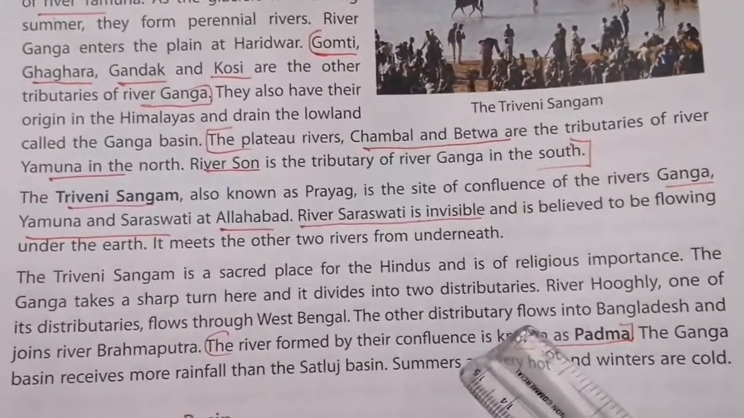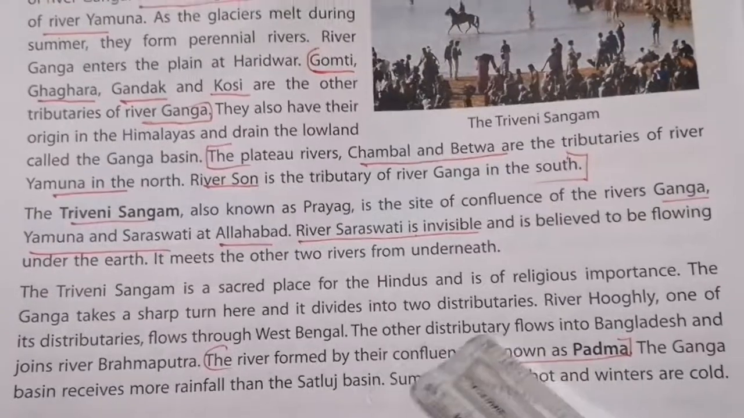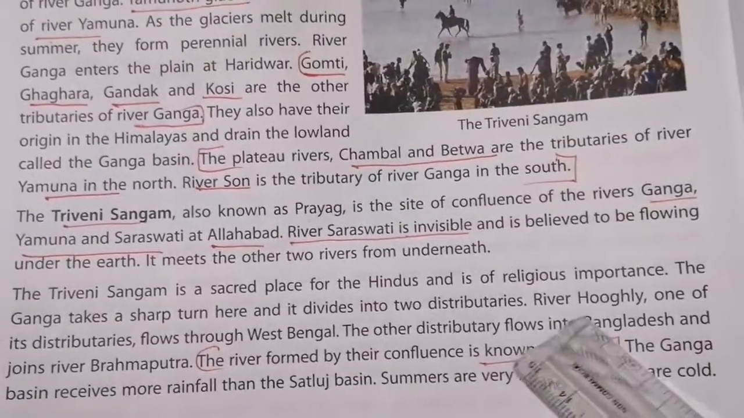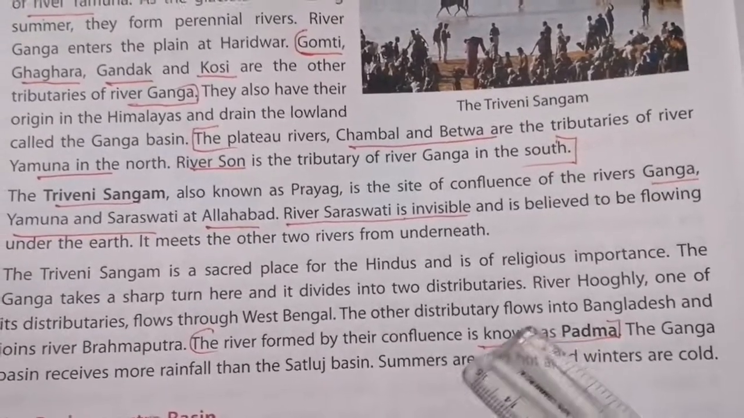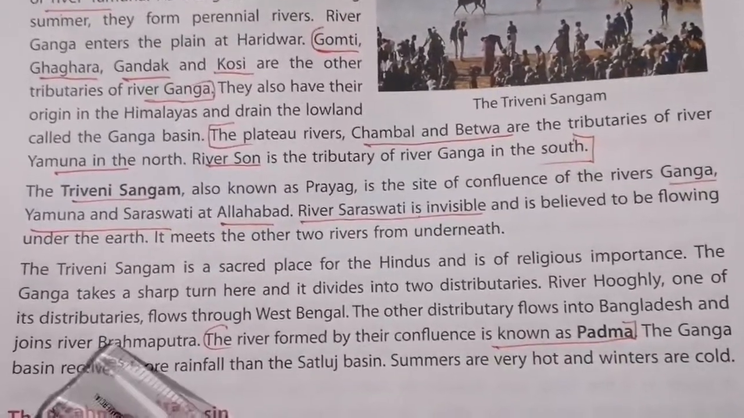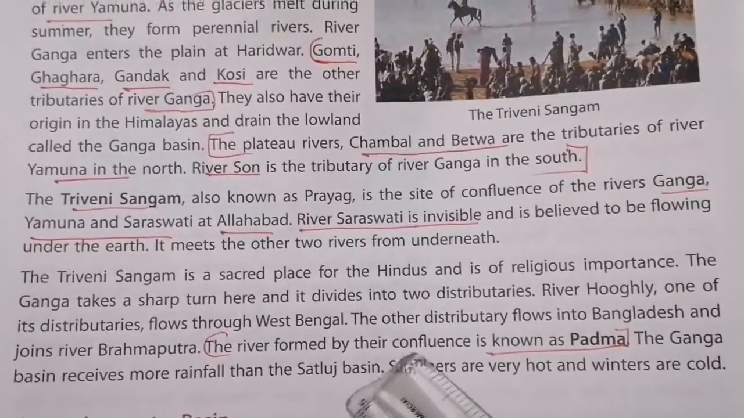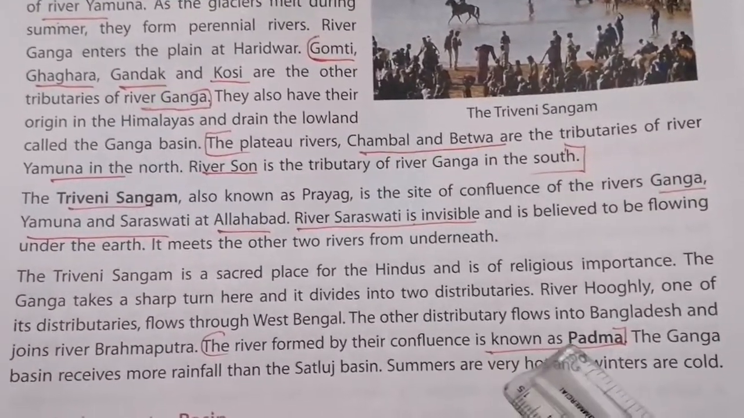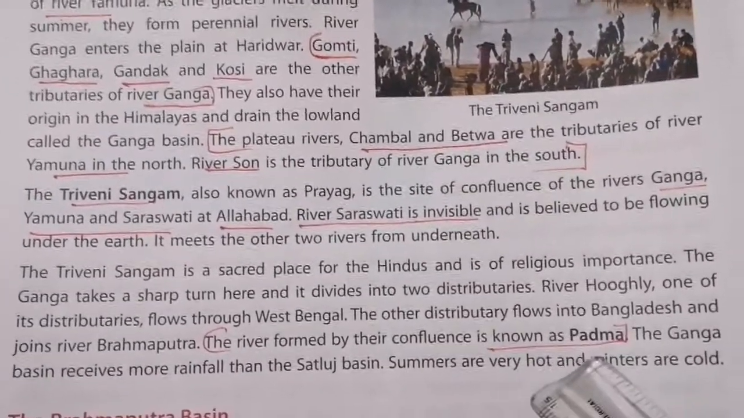What is the other distributary called? Padma. The other distributary flows into Bangladesh and joins the river Brahmaputra. The river formed by their confluence is known as Padma. So the two rivers are Hooghly and Padma.